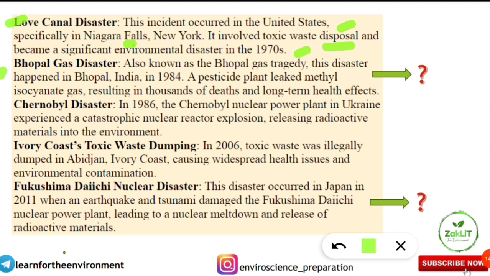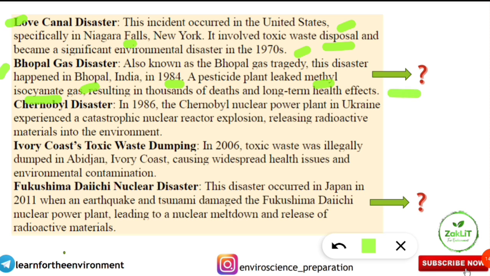Next is the Bhopal gas disaster, or Bhopal gas tragedy, as we also know. This disaster happened in Bhopal, Madhya Pradesh, in India in 1984. A pesticide plant leaked which gas? Methyl isocyanate. Sometimes it will be given as methyl isocyanate, don't get confused. It is methyl isocyanate gas, resulting in thousands of deaths and long-term health effects. Till now, the health effects are also found in the people who were affected in 1984.